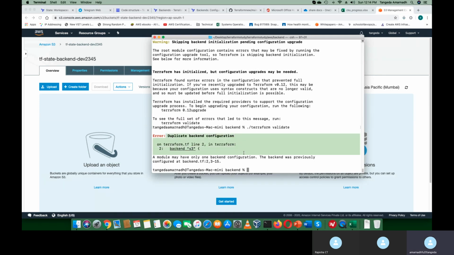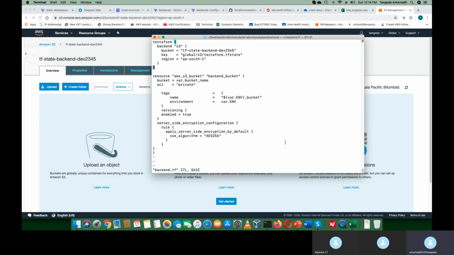Duplicate backend configuration. The module has one backend configuration. The backend was previously configured in backend.tf. Oh, that's a good one. This is a logical error. This is not an error from the Terraform program, this is a logical error. I'll show you. Let's resolve this.